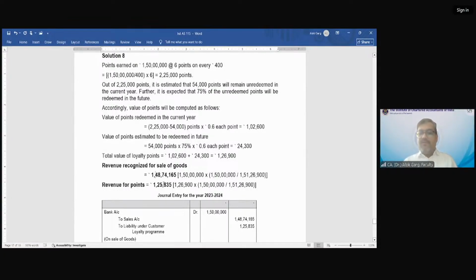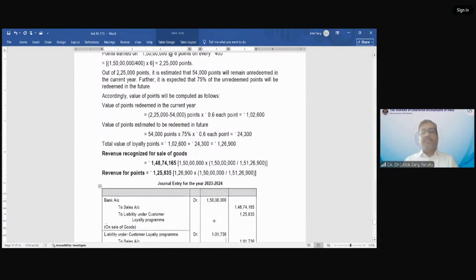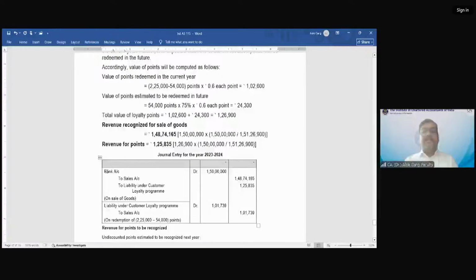Correct? So 148.74 and 125.835. What is my first accounting entry when I have made a sale? Bank account debit by 150. Revenue from sales credit, how much? 148.74,165. The remaining will be liability under customer loyalty program.